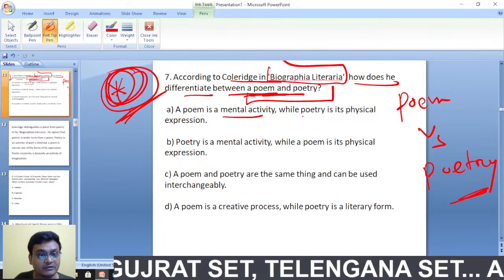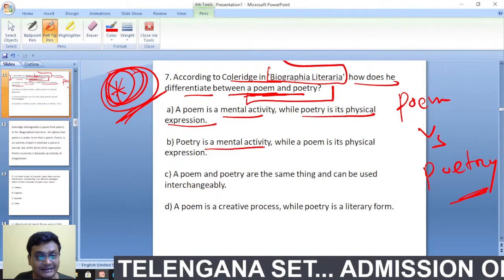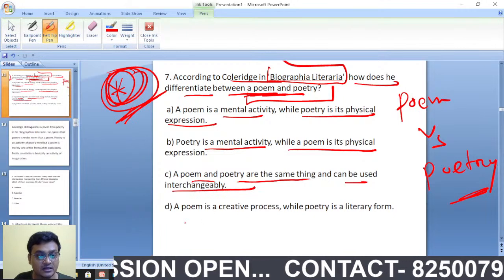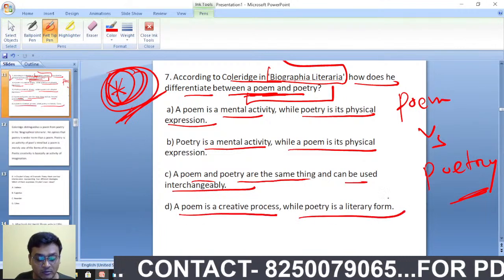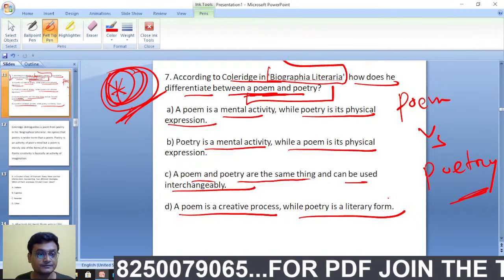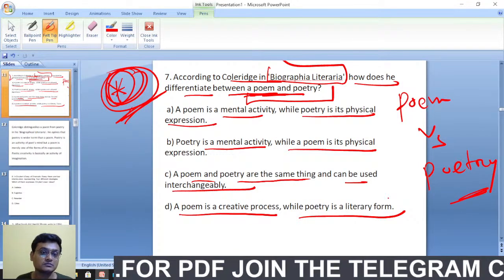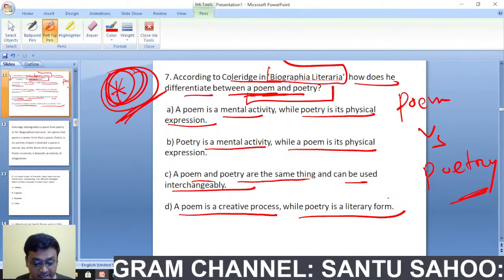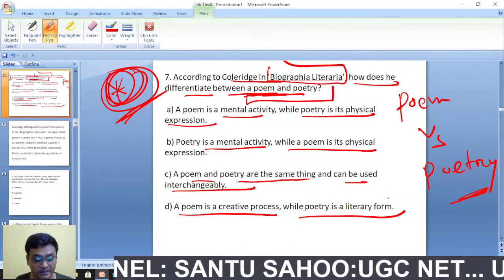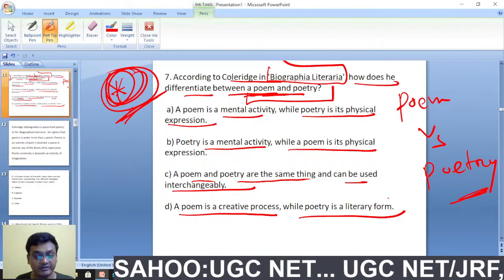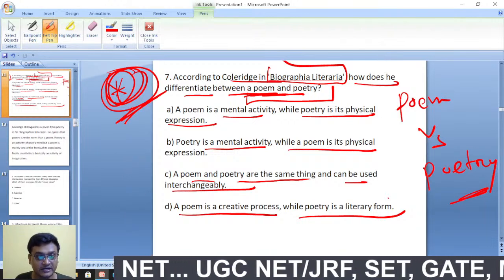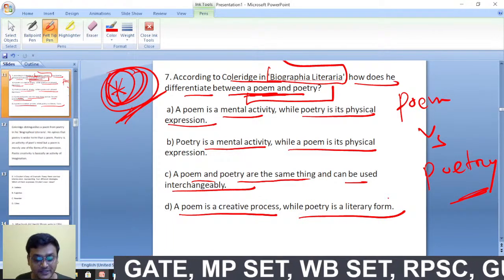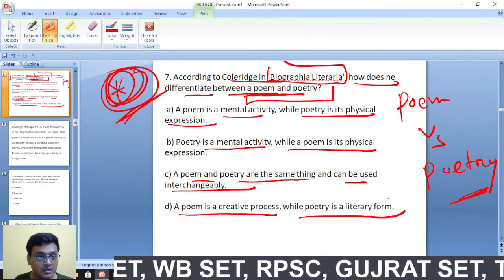A poem is a mental activity while poetry is a physical expression. Poetry is a mental activity while a poem is a physical expression. A poem and poetry are the same thing, can be used interchangeably. A poem is a creative process while poetry is a literary form. What would be the right answer here? In Biographia Literaria, Coleridge has differentiated poem and poetry, and he has given different definitions of each. What is poem and what is poetry? Now, what would be the right answer here? Do answer 7.